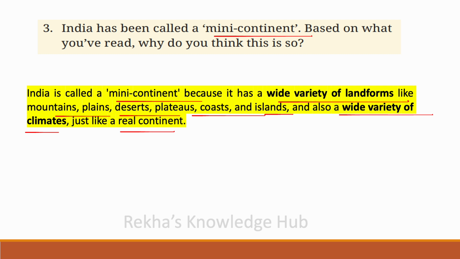We have mountains, plains, deserts, plateaus, coast, islands. So, India is called a mini continent.